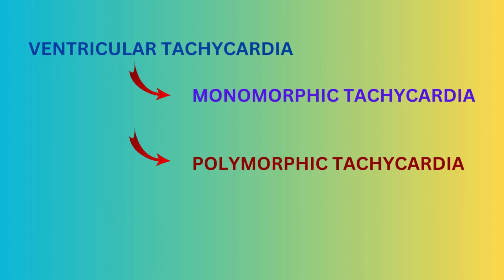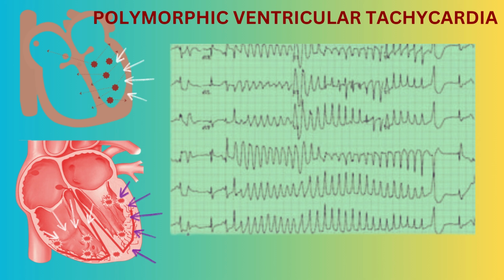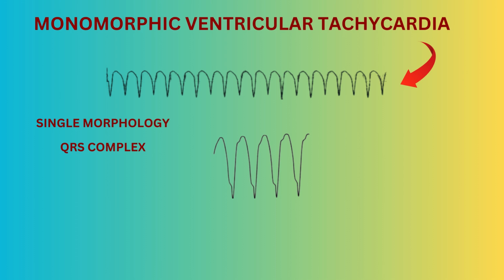Ventricular tachycardia, VT, can be of two types, monomorphic and polymorphic. VT is the tachycardia which arises from ventricles. When multiple areas in ventricles generate signals, you will see different shapes of QRS complexes with different amplitude, axis and duration. It is named as polymorphic ventricular tachycardia. If one focus of signal generation dominates others, you will see single type of QRS complex. It is named as monomorphic ventricular tachycardia.